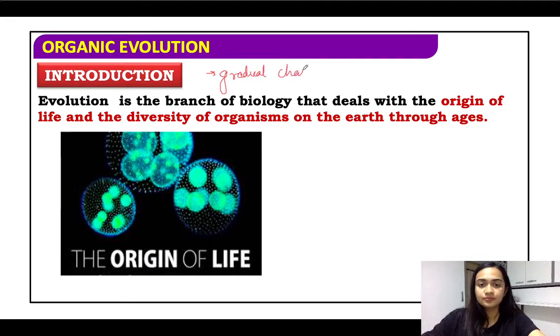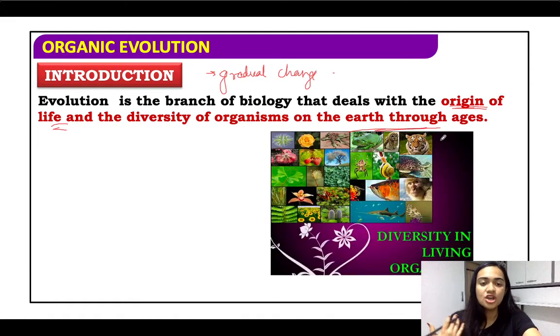All right. Evolution is a branch of biology, as I told you, evolutionary biology, that deals with the origin of life and diversity of organisms on Earth through ages. So we are going back in time, to the Big Bang theory, how the Earth was formed, how the universe was formed. We are going that far, and we are studying how life originated. We have many theories, not everything is accepted, and we basically have no proof. They are the accepted and most relatable theories, I could say. And we'll be studying many of them in the first video itself.